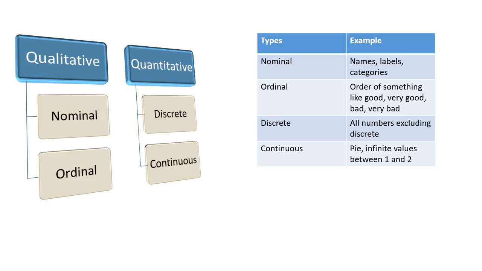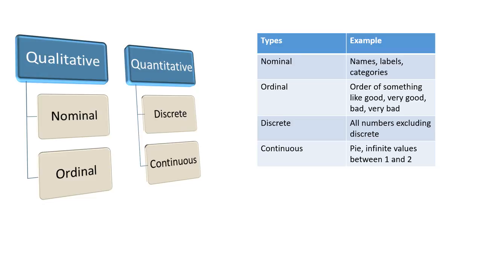But coming to ordinal, if everyone has different sorts of opinions and everyone writes their own terminologies, it will not be helpful for anyone. If I'm doing a survey and they write their own words, I cannot normalize it, or come to any conclusion based on that survey. So for that we use ordinal values, where, based on their experience, we ask them to choose one of them.